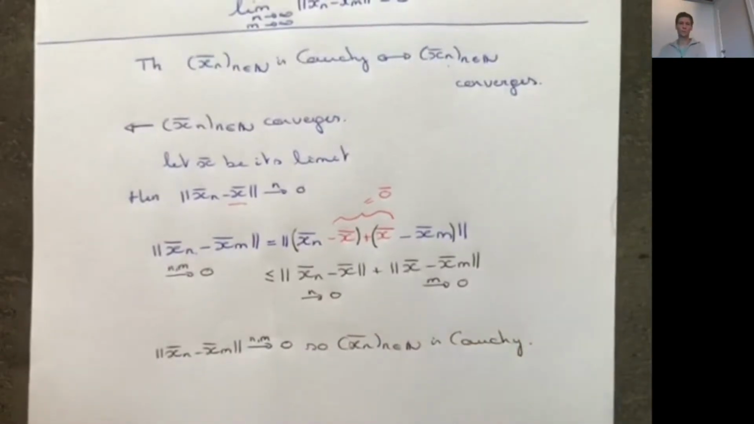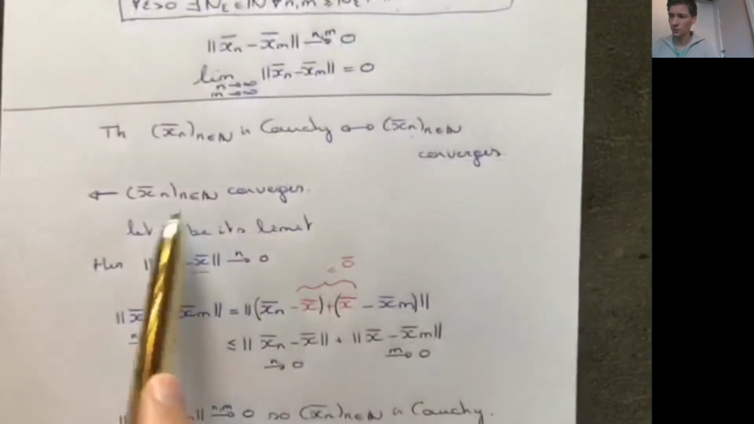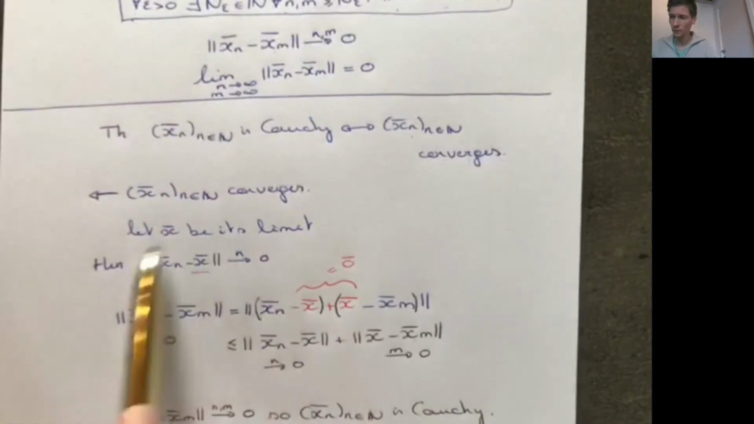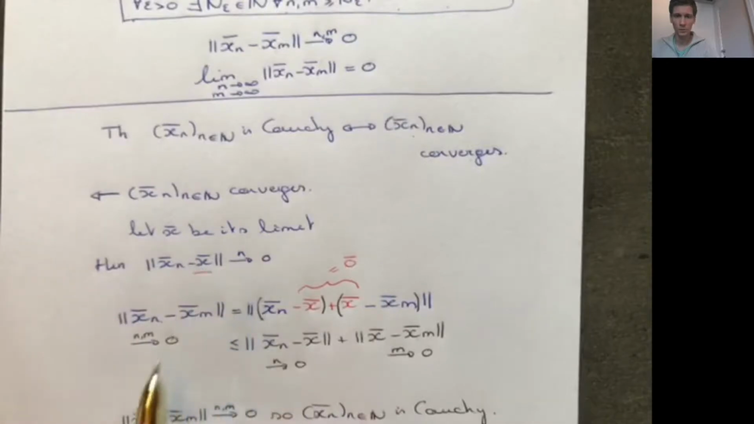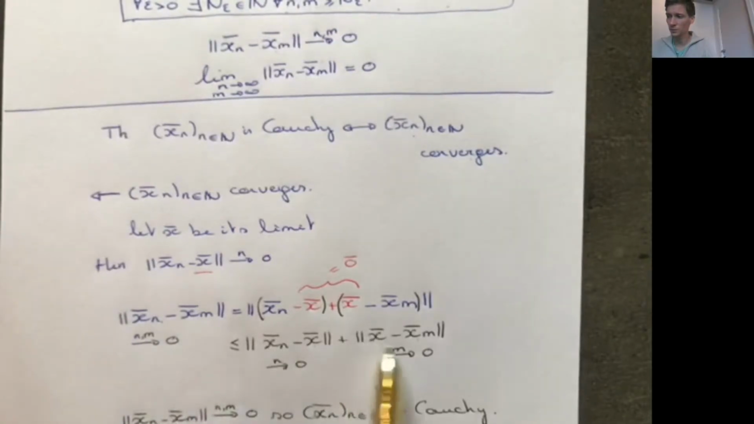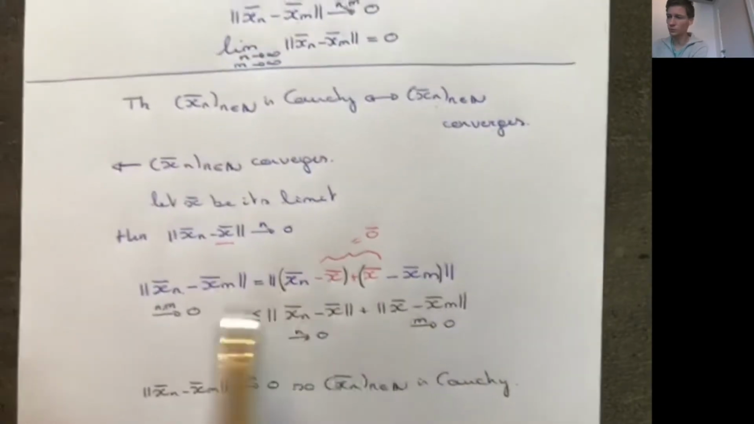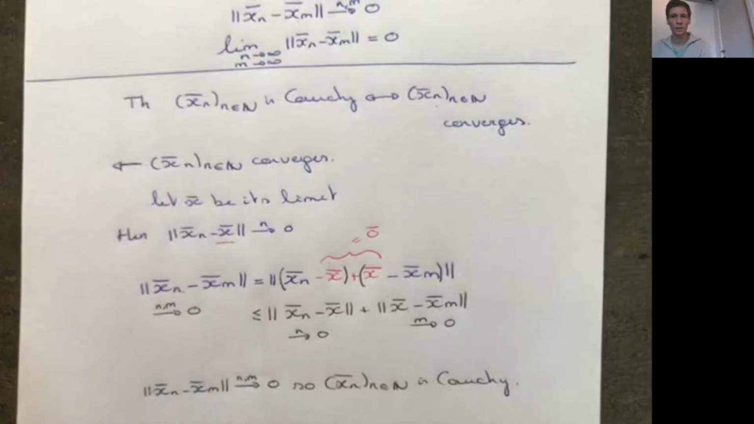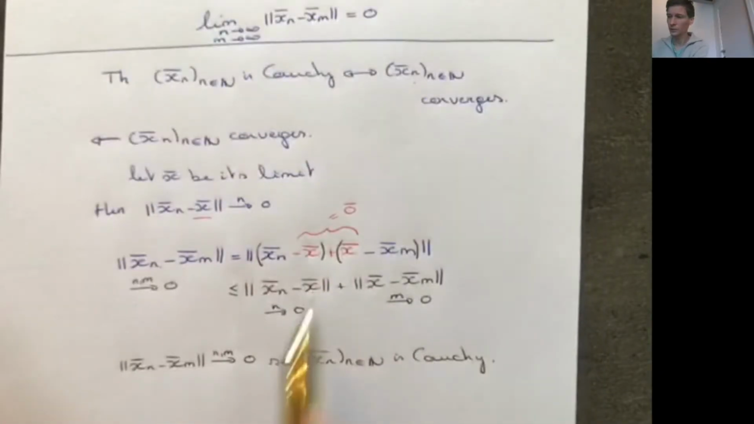So xn is Cauchy. So here, if you have a sequence that converges, we know that the distance between xn and x goes to 0, but we can write the distance between xn and xm is always smaller than the distance between xn and x plus the distance between x and xm by the triangle inequality. You know that this goes to 0, this goes to 0, so this also has to go to 0 as n and m go to infinity. So this is the easy way of the proof, from right to left.